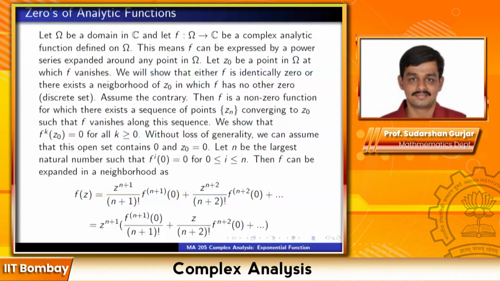I know that along Zn the left hand side is 0. Therefore, along Zn the right hand side is also 0. But the term outside the bracket, which is z raised to n plus 1, is not 0 along Zn. So therefore, the term inside the bracket is 0 along Zn. Z to the n plus 1 is not 0 along Zn, but the sum can be 0. Let me go systematically, your question will get answered. Z raised to n plus 1 is not 0 along Zn, so the term inside the bracket is 0 along Zn. So the sum of all those terms vanishes along Zn.